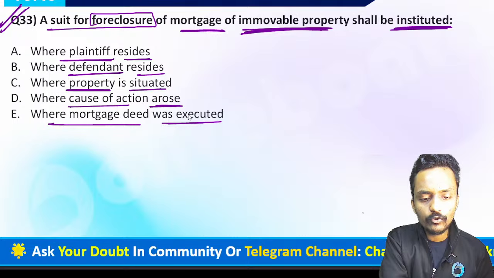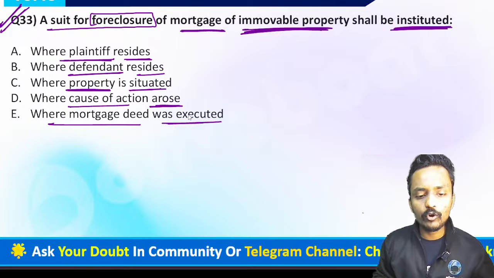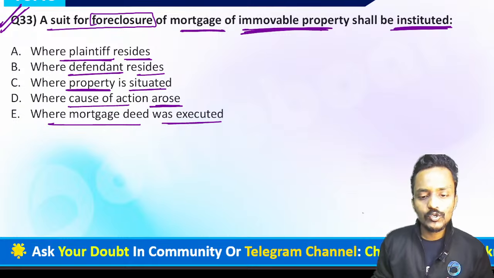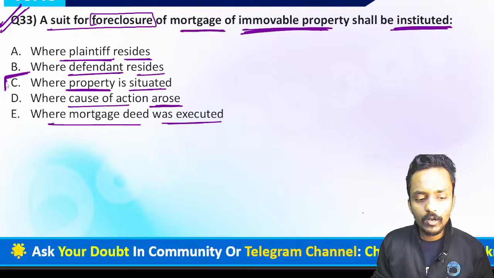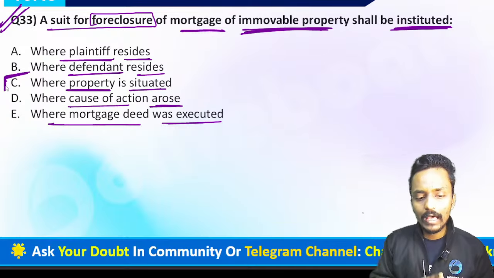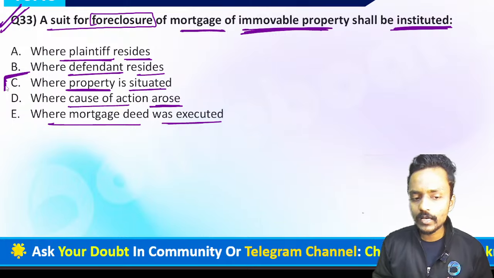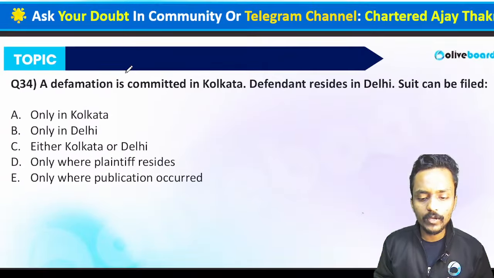So what do you think right now? Which of the following options is absolutely correct as per your knowledge? Please let me know in the chat box which option is correct. A suit for foreclosure of mortgage of immovable property shall be instituted at the place where the property is situated. So you will lodge the suit at the place where the property is situated. If you are selecting option C, yes, of course your answer is absolutely correct.